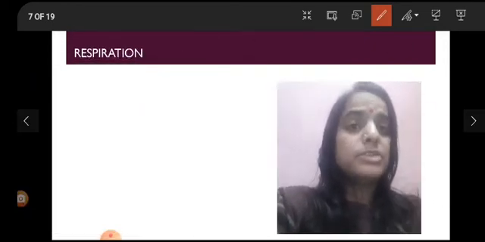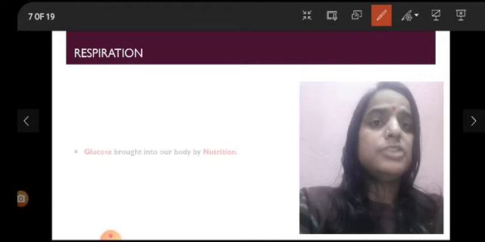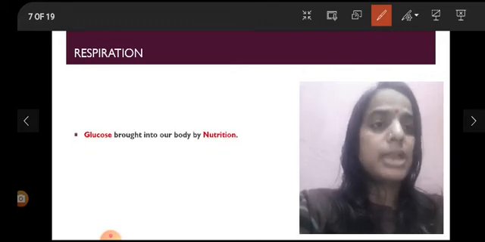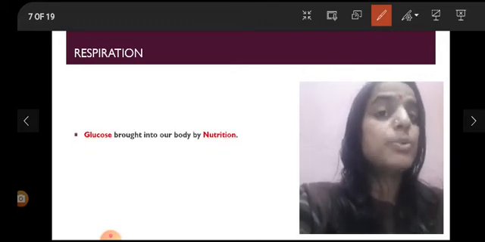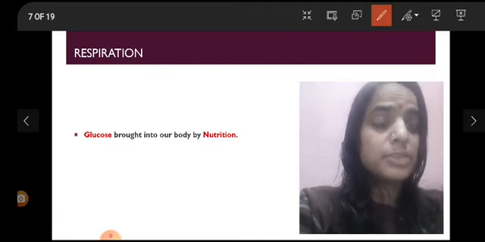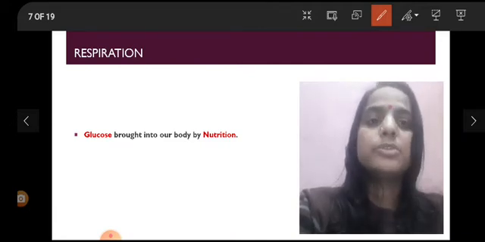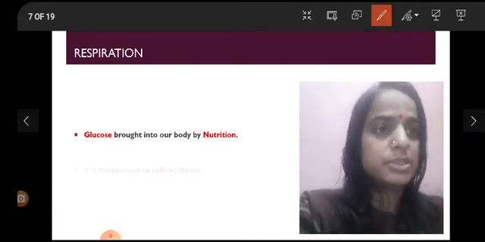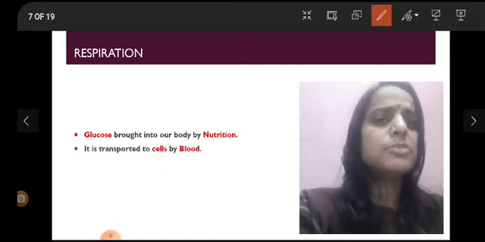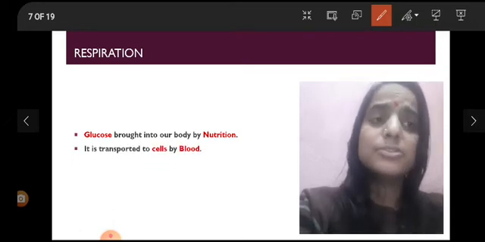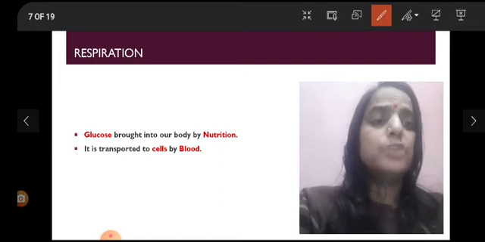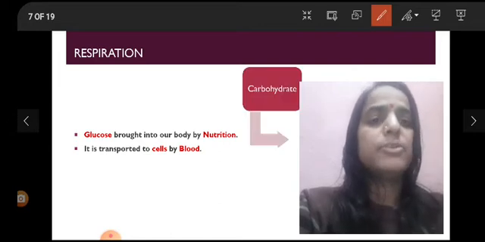Now, why are we studying this? We need to understand that the substrate required for the process of respiration to take place is glucose, which is brought into our body by the process of nutrition. This glucose is then transported to the cells of our body with the help of blood.